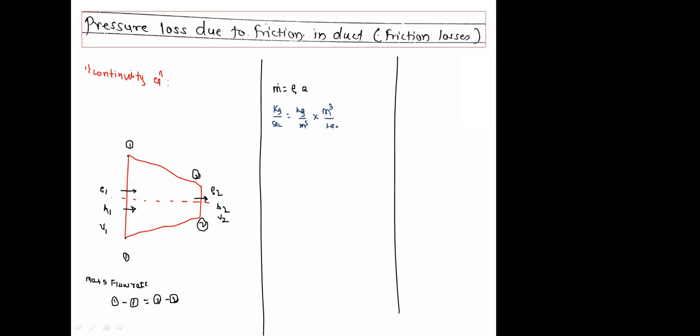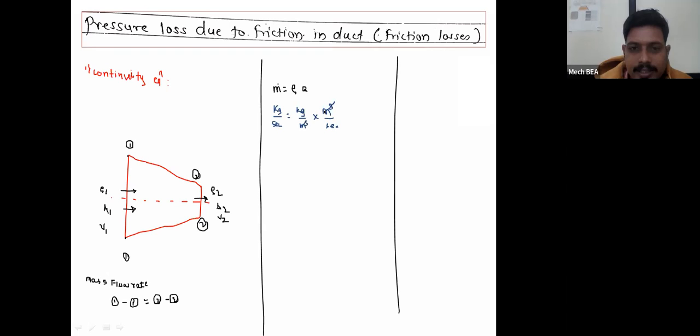So meter cube and meter cube get cancelled. So mass flow rate is given by m dot is equal to rho into Q, where rho is the density of air and Q is the discharge.